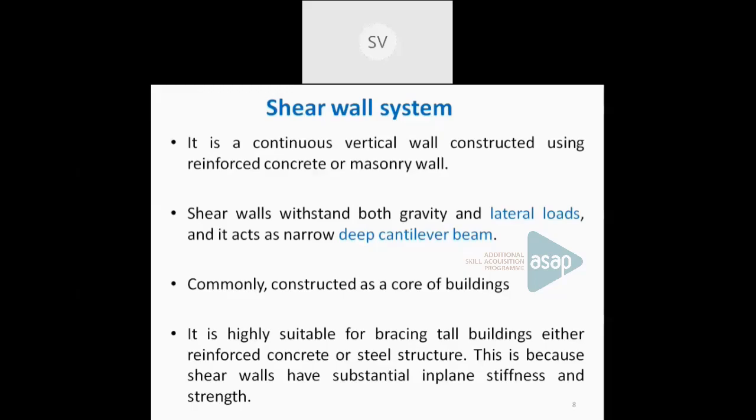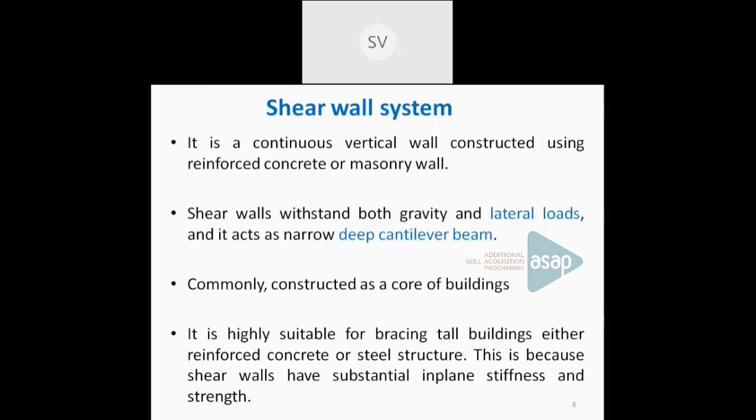It can be constructed in the core of the building, or on the periphery or perimeter of the building, or on the inside of the building also. And it is especially used for tall high-rise buildings because it has sufficient stiffness as well as strength and rigidity in the plane, so that it can be used for these high-rise buildings.